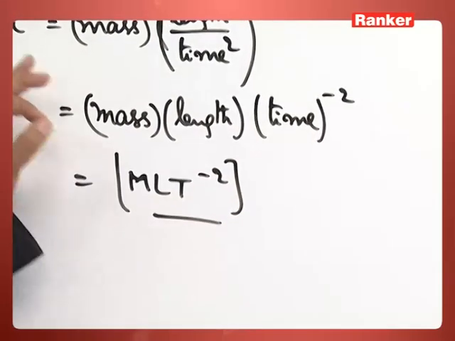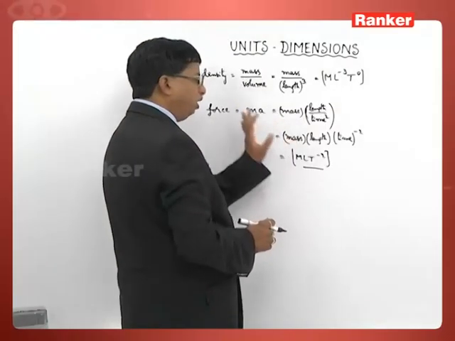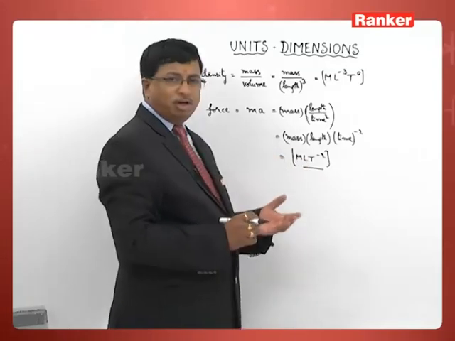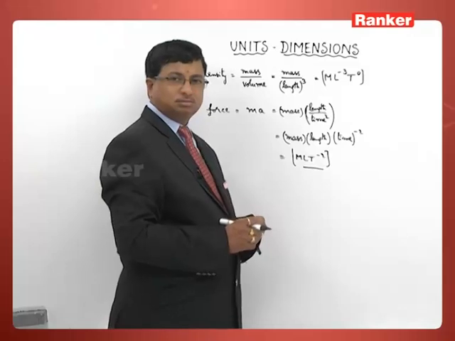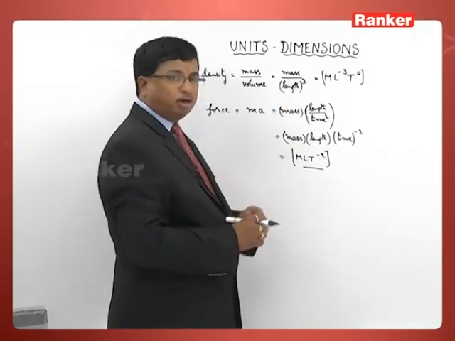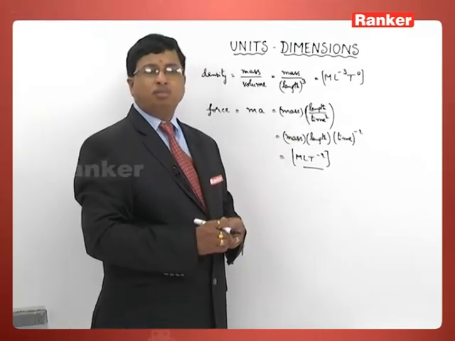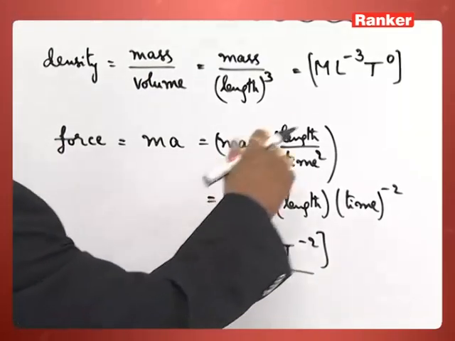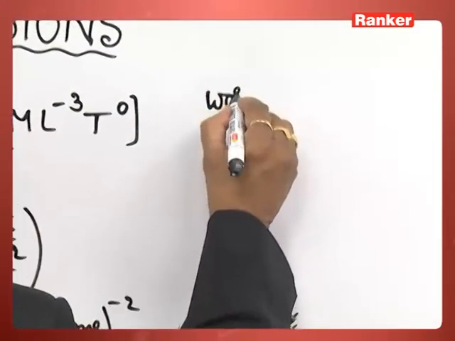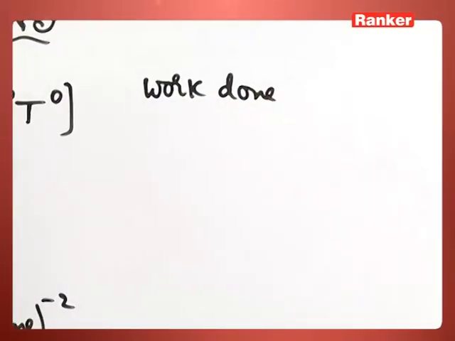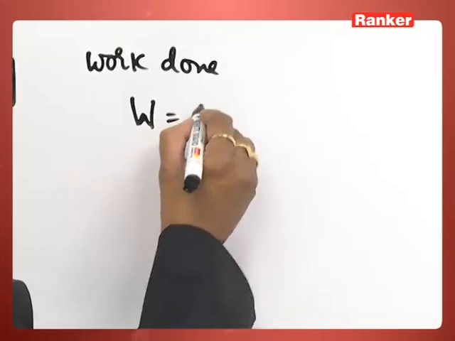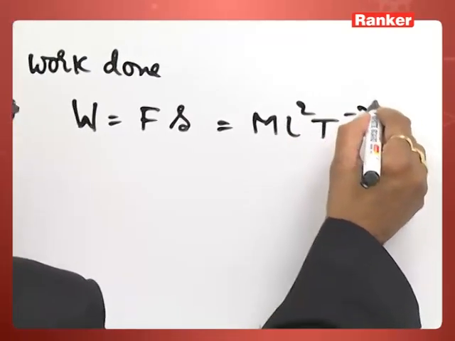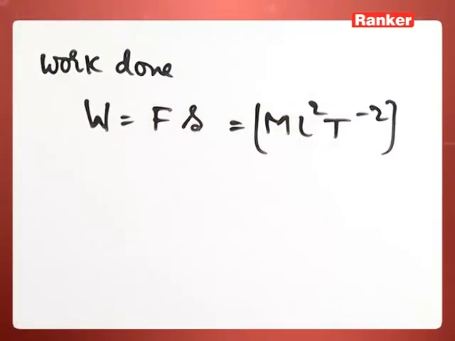Therefore we can write M L T power minus 2. This is the basic method of writing dimensional formulae of different physical quantities. But in reality, there is no need for anyone to go to that basic. When you are aware of all these formulae, writing the dimensional formula would be very, very simple and easy. For example, consider work done. Work by formula is force into displacement. Now I can write M L square T power minus 2, that is the dimensional formula for work.